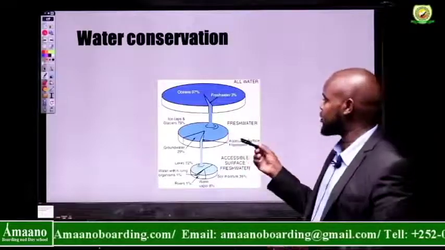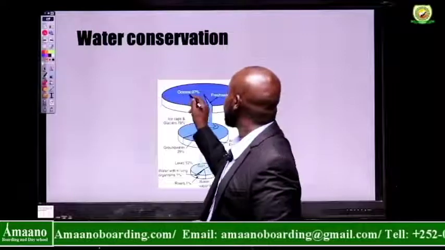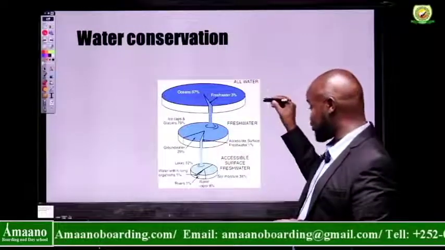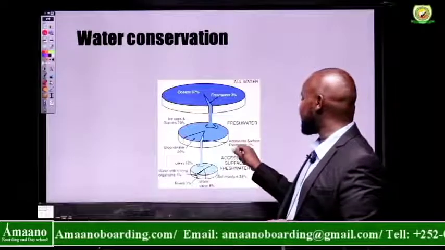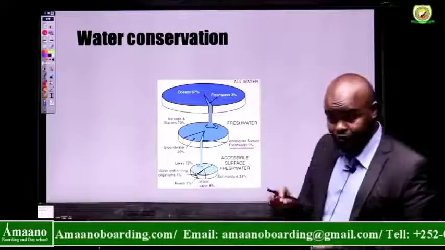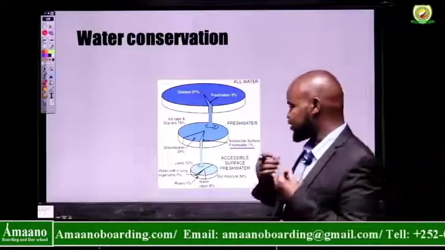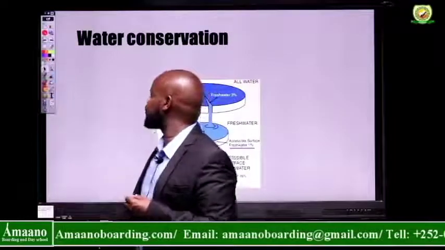It's salt water, right? 3% is fresh water. Of this fresh water, only 1% is accessible surface water. That's safe to drink, right?